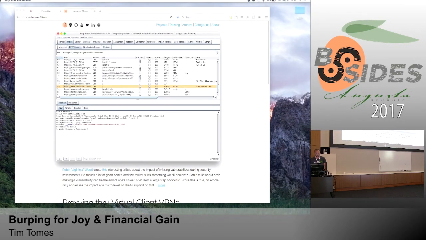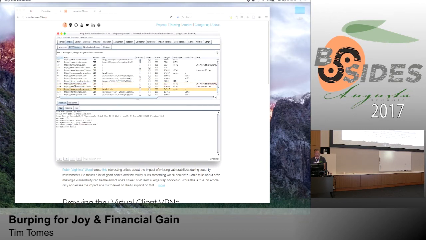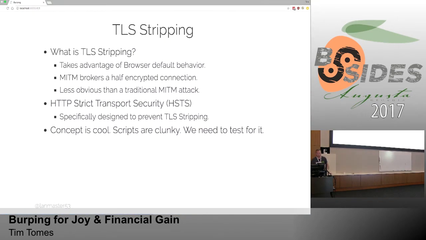Okay? And if we go back to our history, we can see what happened here. Actually, I don't see the clear text. Maybe that's it right there. Well, regardless, you see it in the browser, right? It's unencrypted. So there was a protocol designed to protect against this. It's HTTP Strict Transport Security, and it basically gives the browser this HTTPS-everywhere type feel, right? It gives the server or developer the ability to tell a browser, don't ever request me over clear text again. And that gets rid of that initial behavior of that redirect, right?